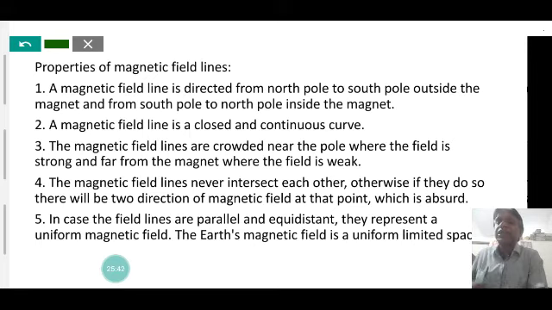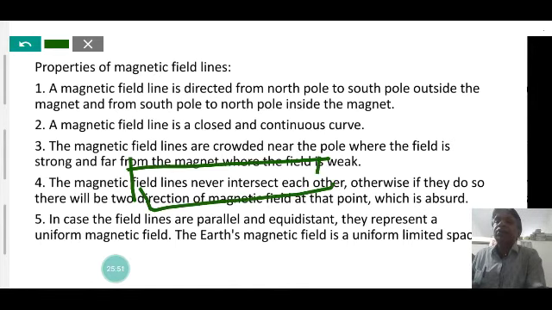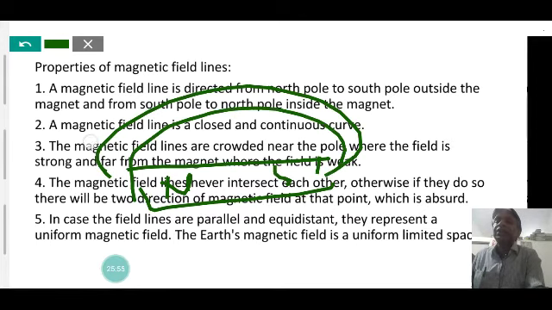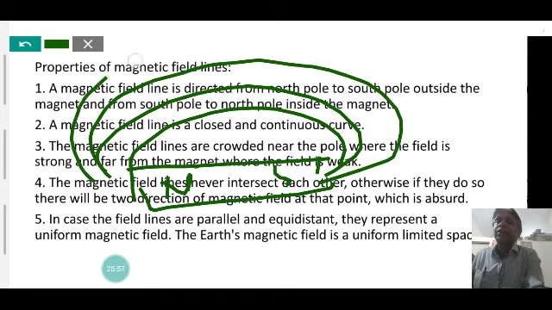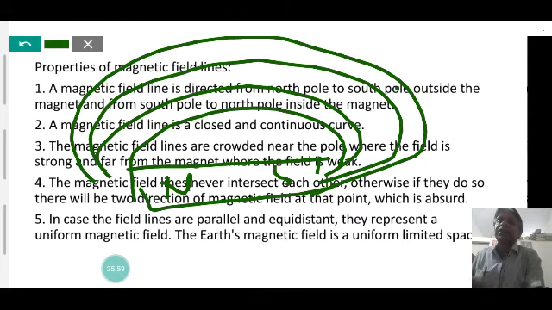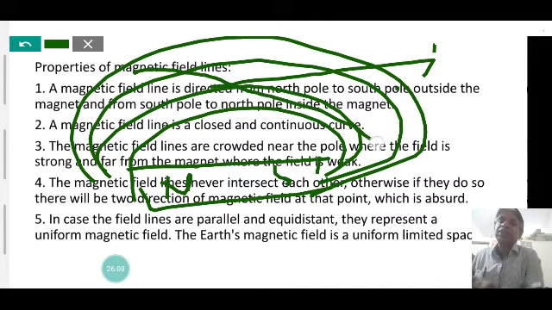Now, magnetic field lines never intersect each other. For a bar magnet with a north pole and a south pole, the field lines never intersect. The direction of the magnetic field at any point is the tangential direction, in this direction. If two field lines intersect, there would be two directions.